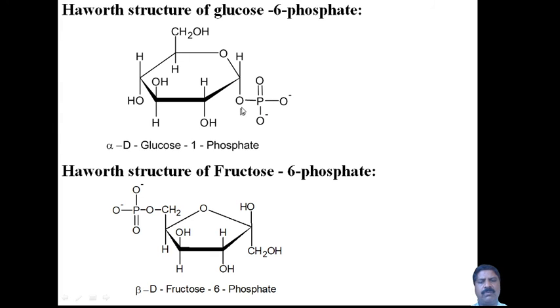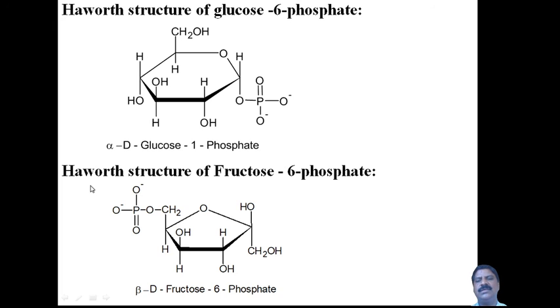Therefore, at position 1, if phosphoric acid condenses here, H2O is removed, with the OH group and H. The H will be polarized and undergo dissociation. It produces O minus on the phosphate, and therefore this is called alpha D glucose 1-phosphate. It should be 1, not 6. Therefore, the structure of glucose 1-phosphate.